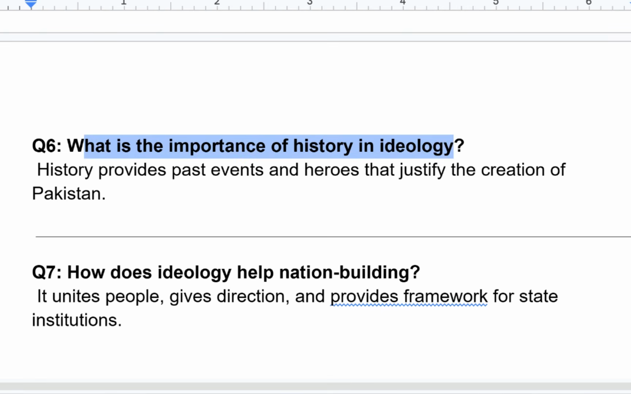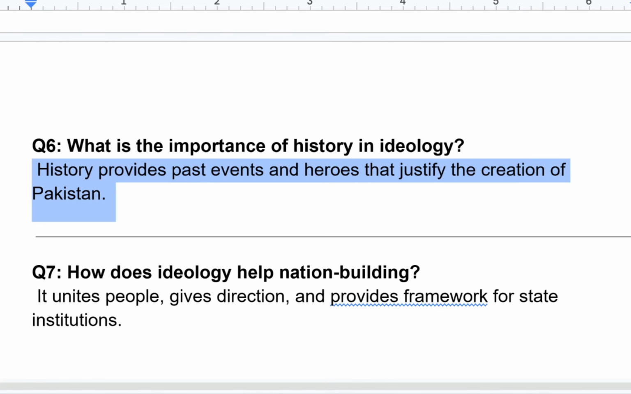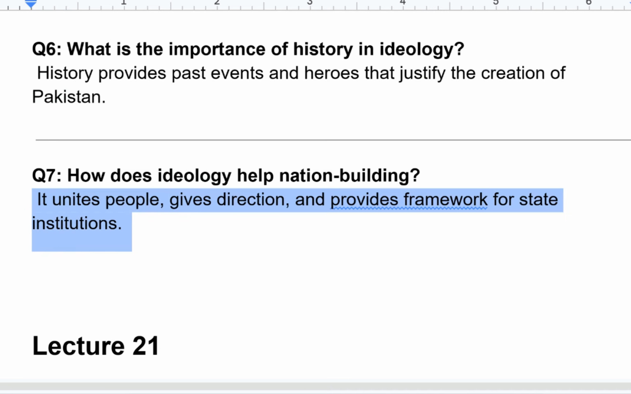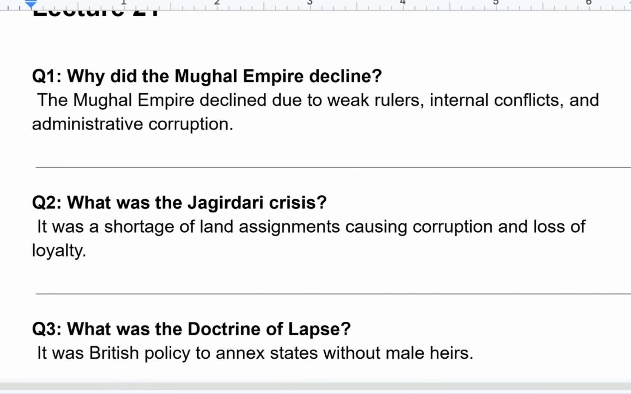What is the importance of history in ideology? History provides past events and heroes that justify the creation of Pakistan. How does ideology help nation building? It unites people, gives direction, and provides framework for state institutions.